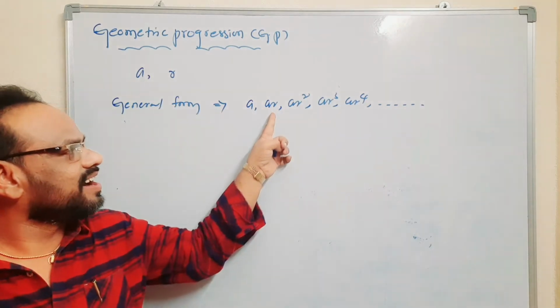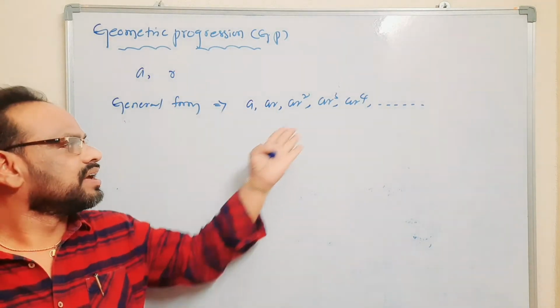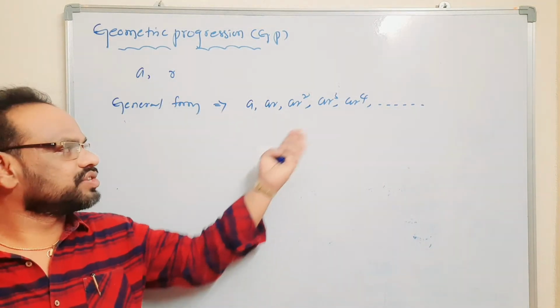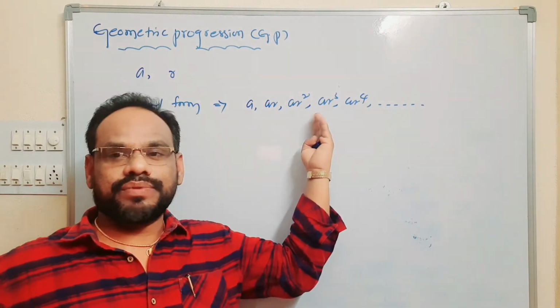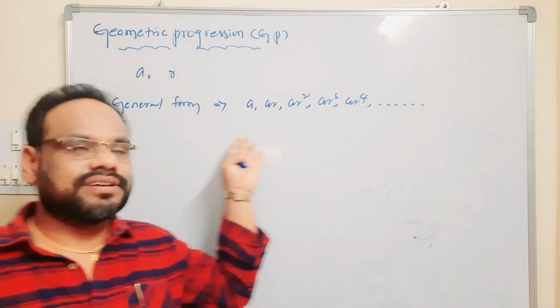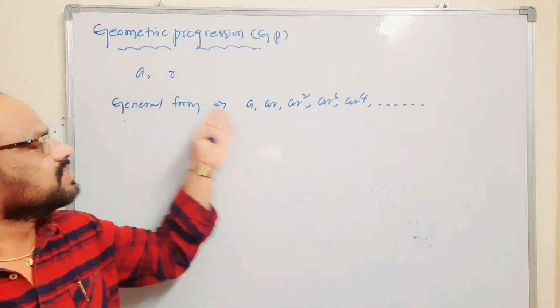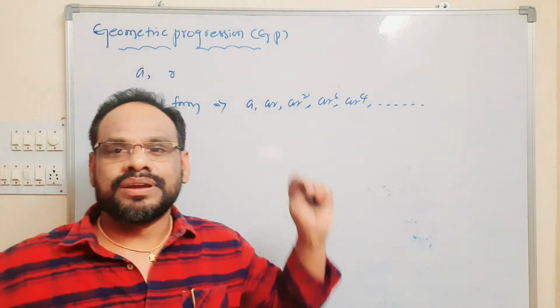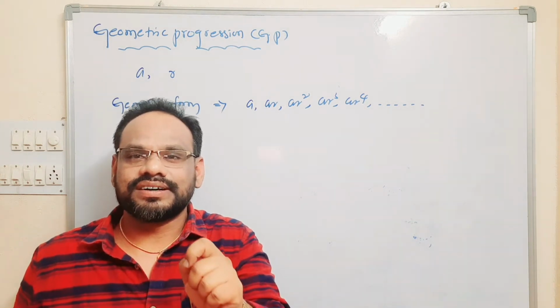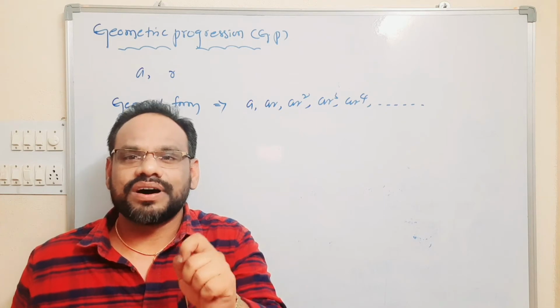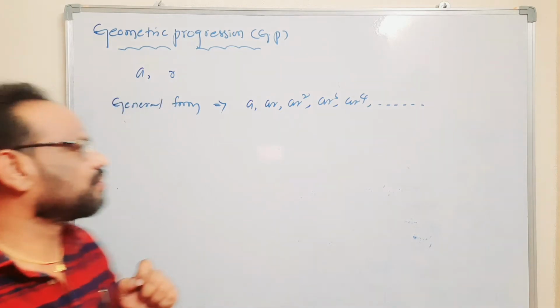Observe here, ar by a gives the common ratio r, ar square by ar gives r, ar cube by ar square gives r, ar power 4 by ar cube gives r. So this is the general form of a geometric progression. Next, how to calculate the general term or nth term of a geometric progression.